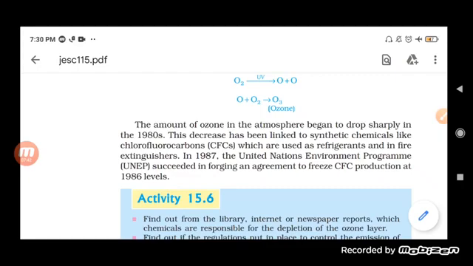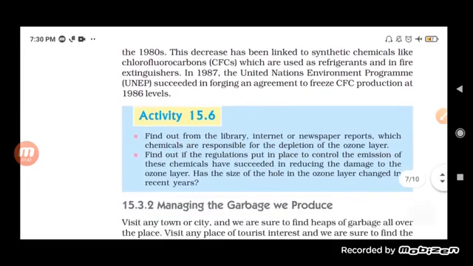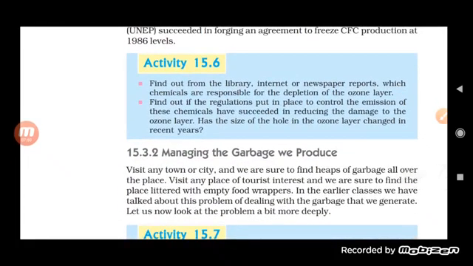And you know what will happen if the ozone layer gets depleted: it will produce a lot of problems, especially skin problems to living organisms.